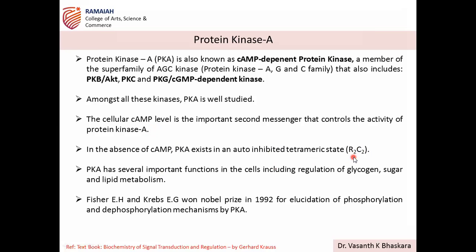Again, if you remember, we discussed this protein kinase A in analytical biochemistry, regarding the FRET assay. FRET is mainly fluorescence resonance energy transfer. When two fluorophores are present within a distance of 10 angstroms, if one fluorophore is excited, there is a non-radiative energy transfer to the other through FRET.